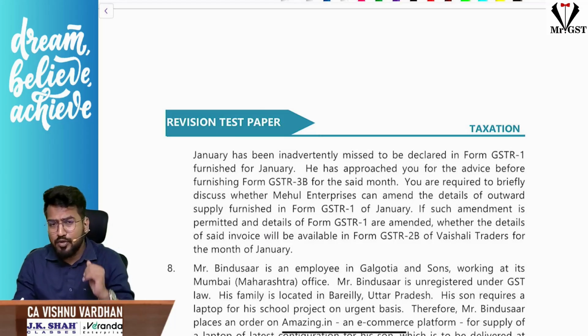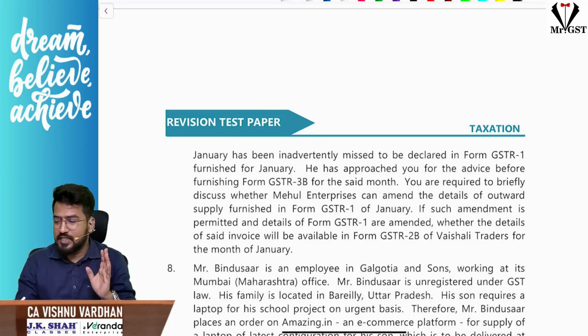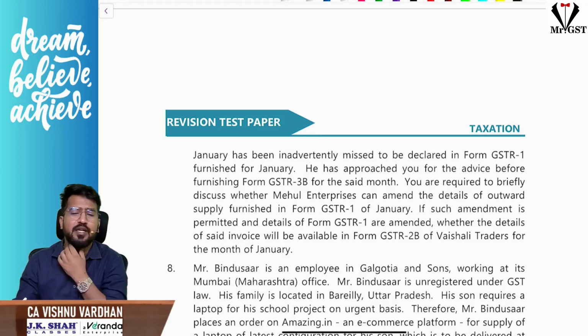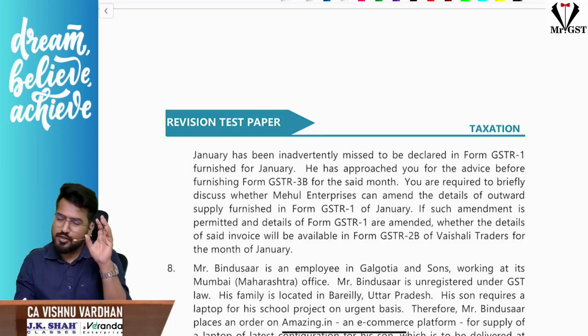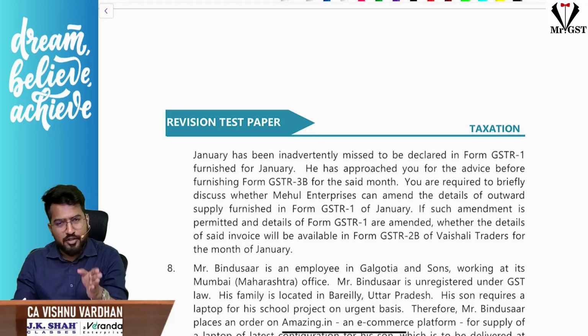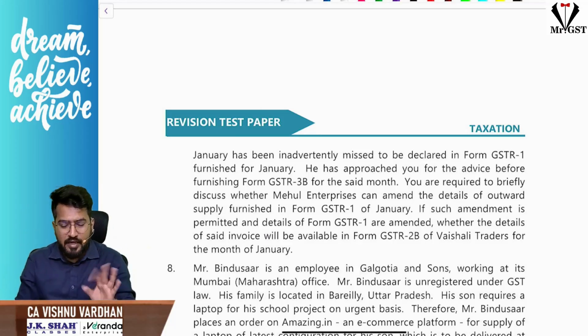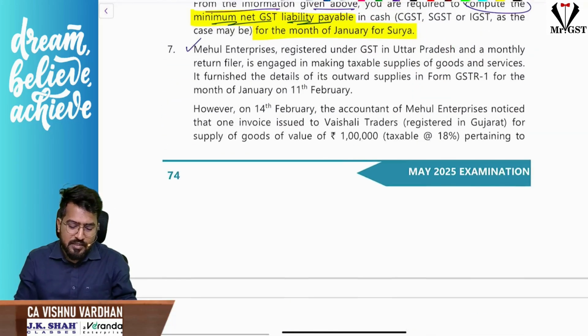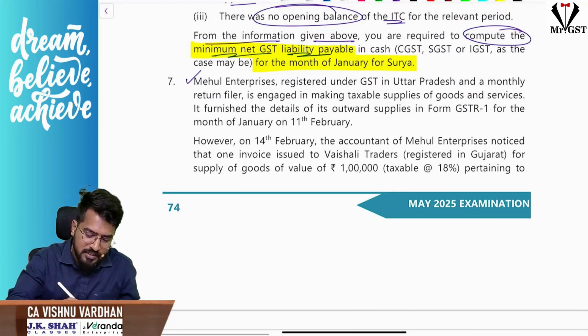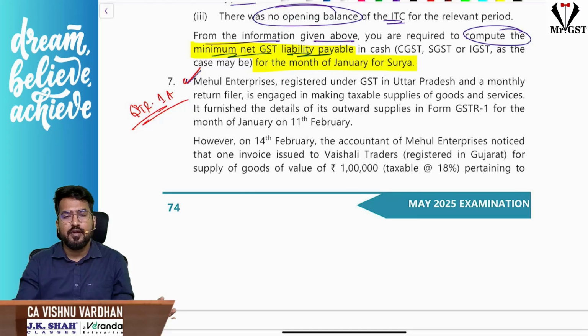And there is one more doubt. If we give those details, whether the ITC will be reflected immediately in GSTR2B? The answer is, whatever you give in GSTR1A, those details will be reflected only in the next month's GSTR2B, correct? So this is regarding the amendment. The question is regarding amendment GSTR1A. Am I clear?